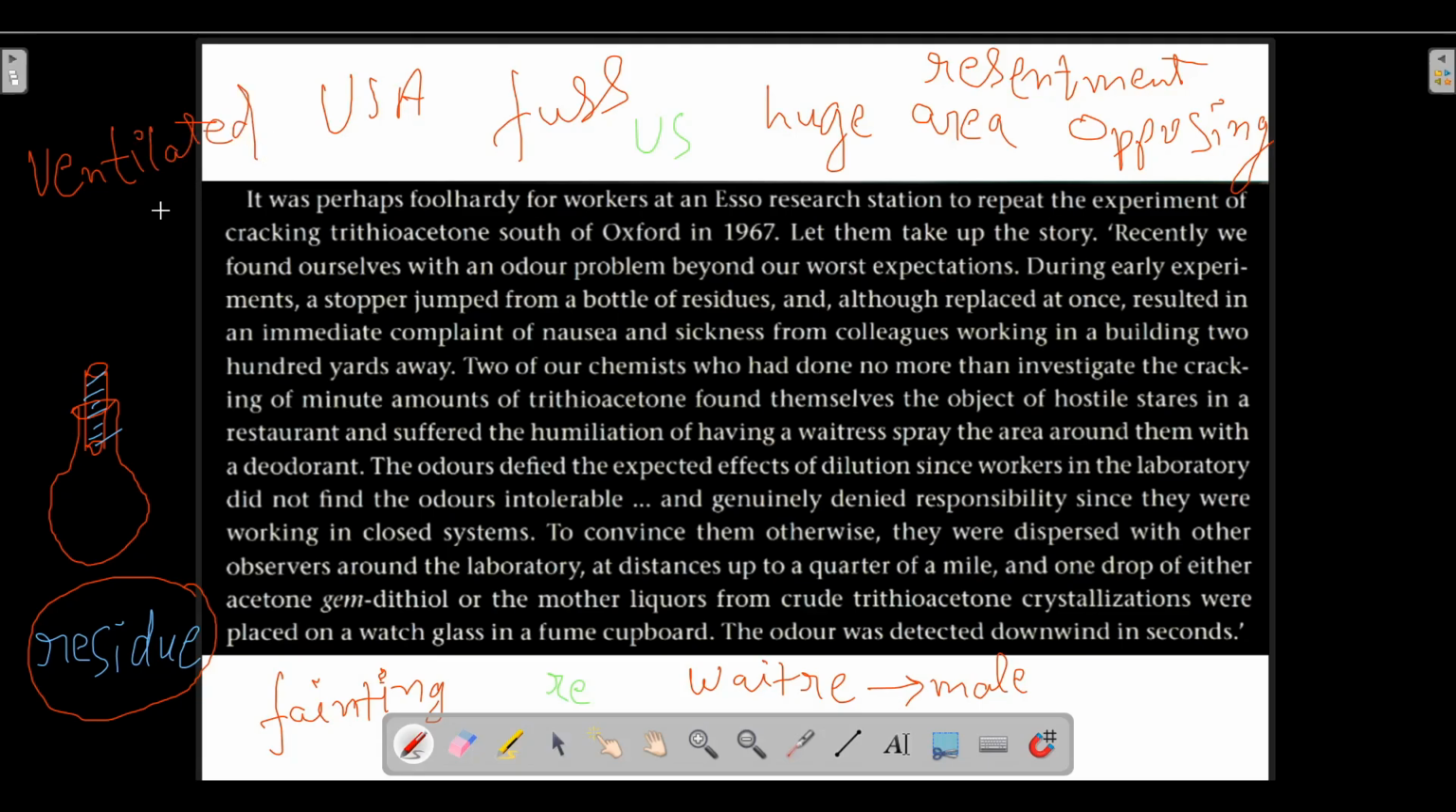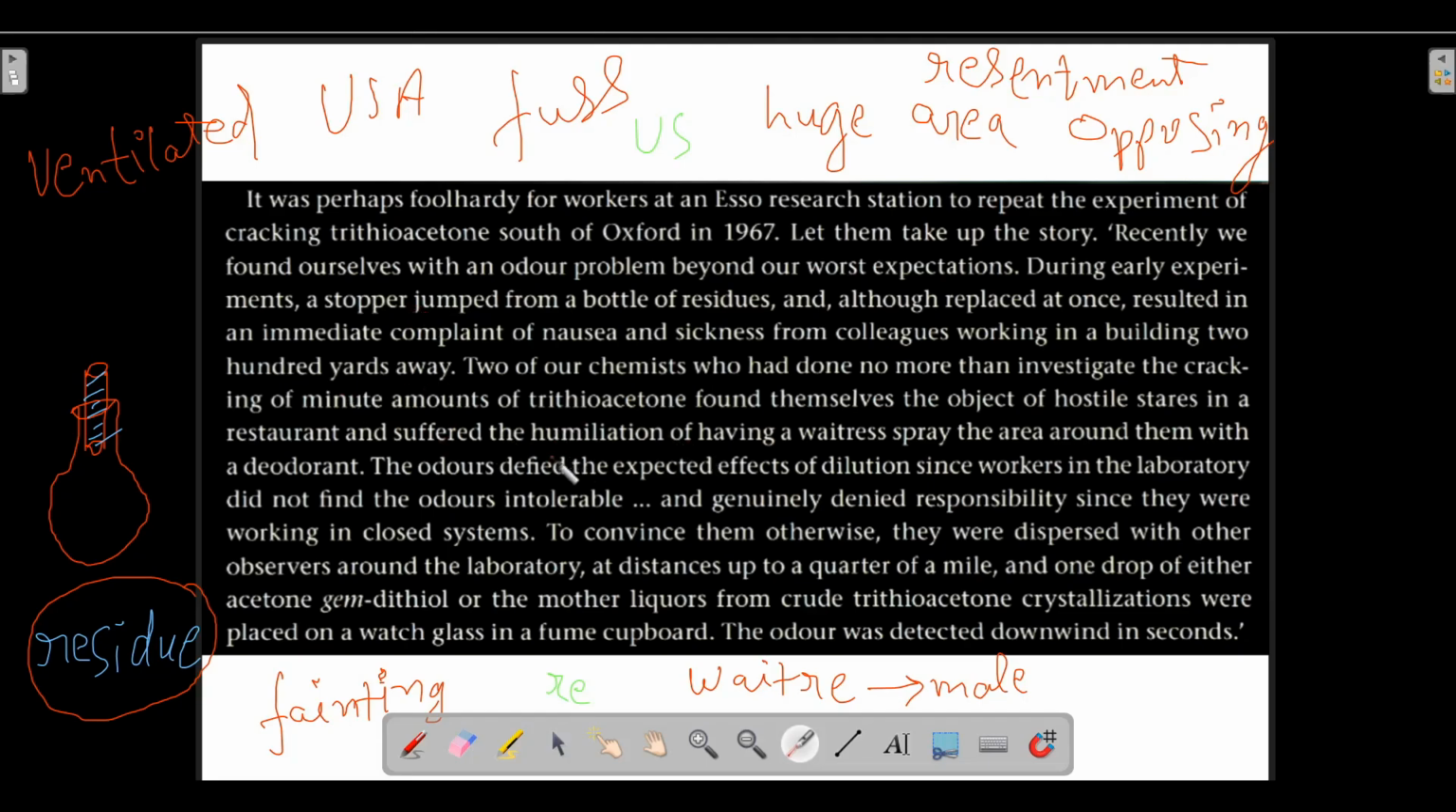The laboratory where the experiment of cracking trithioacetone was being done was well ventilated. So the scientists did not feel the smell to be very foul because the laboratory was ventilated. But away from the laboratory, many people felt nausea and sickness.